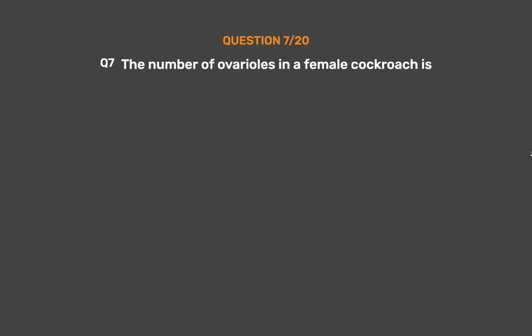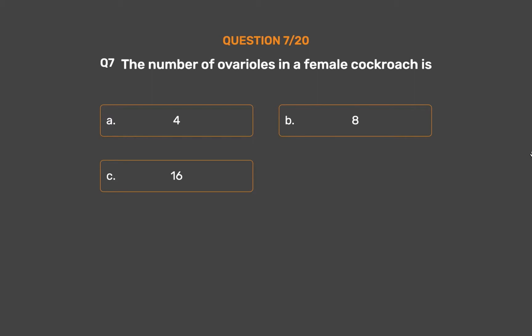Question number 7. The number of ovarioles in a female cockroach is Option A 4, Option B 8, Option C 16, Option D 32.